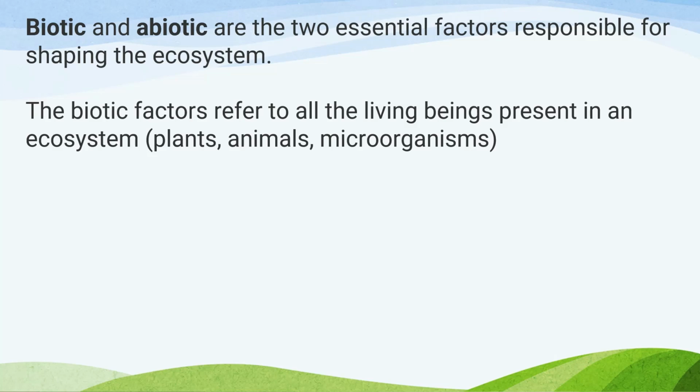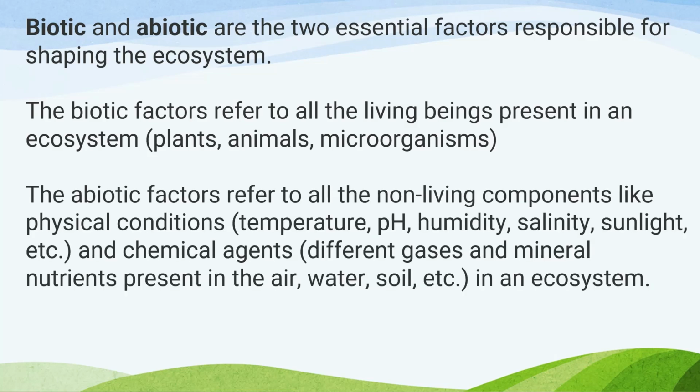The biotic factors refer to all the living beings present in an ecosystem, such as plants, animals, and microorganisms, whereas the abiotic factors refer to all the non-living components, like physical conditions such as temperature, pH, humidity, salinity, sunlight, and others, and chemical agents such as different gases and mineral nutrients present in the air, water, and soil in an ecosystem.